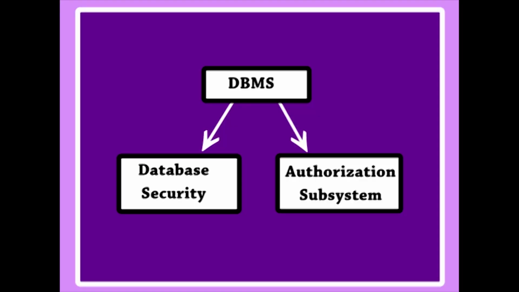For example, sensitive information such as employee salaries or performance reviews should be kept confidential from most of the database system's users. A DBMS typically includes a database security and authorization subsystem that is responsible for ensuring the security of portions of a database against unauthorized access.